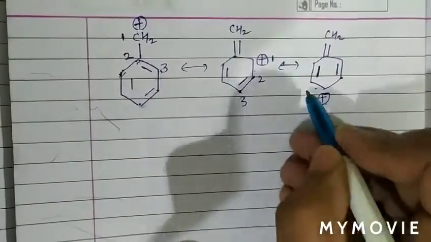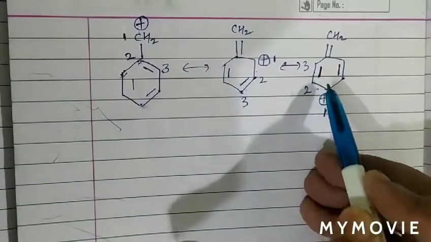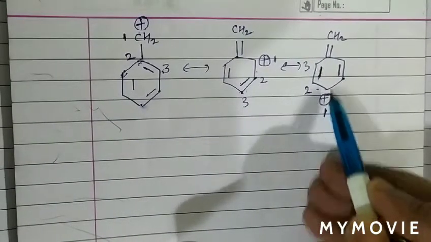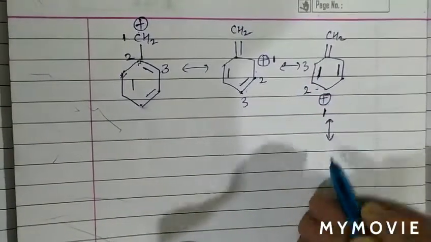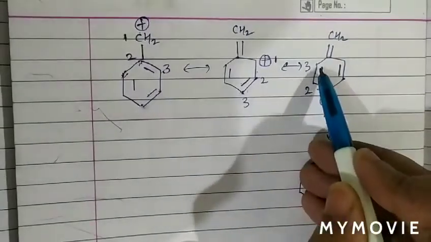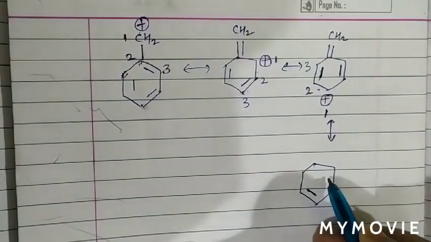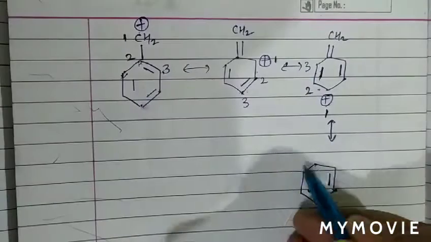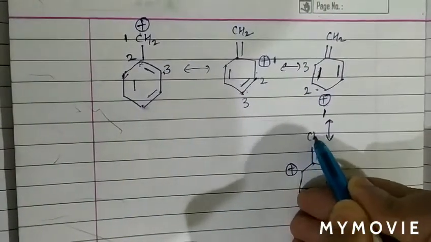So again numbering 1 and 2 and 3. Now again the pi bond will shift from 2 and 3 position to 1 and 2, and the positive charge from 1 to position 3 will be shifted. So the next resonating structure is, we can see now the pi bond from 2 and 3 position shifts in between 1 and 2, the rest remain as it is, and the positive charge from 1 shifted to third position. Now see, this will remain as it is.